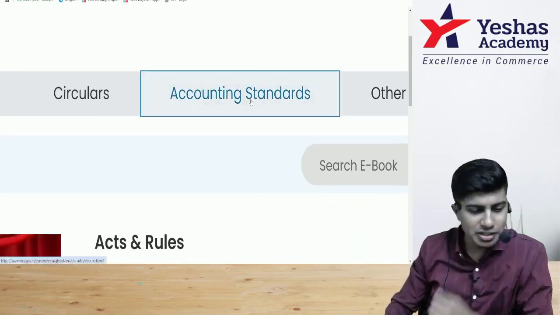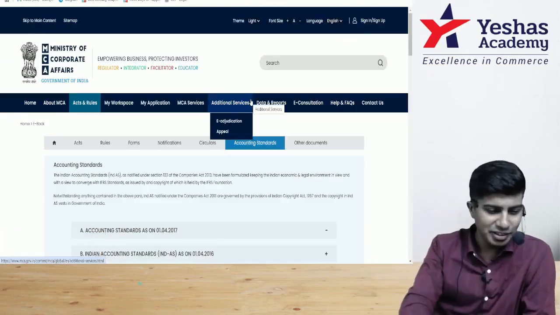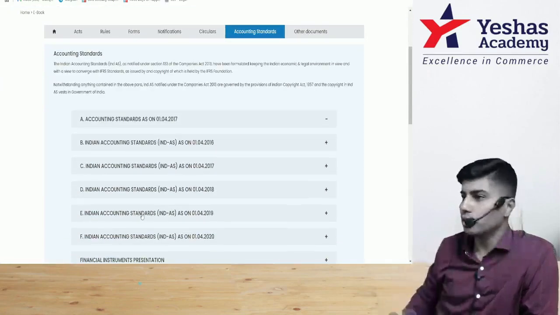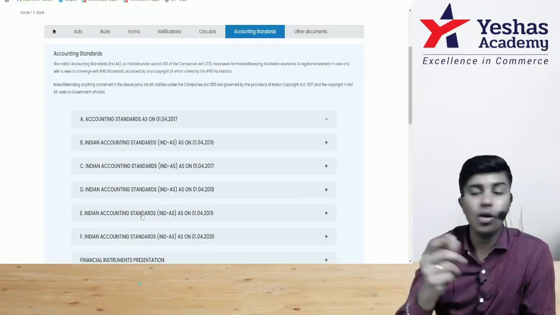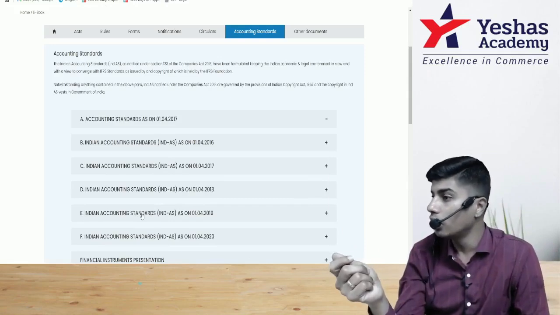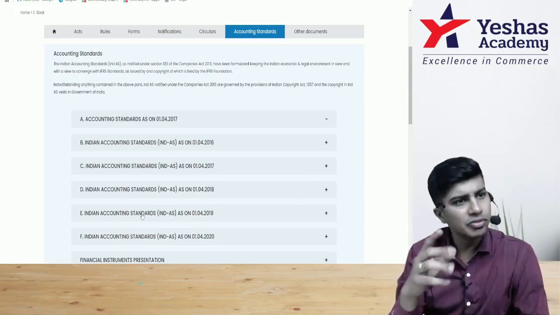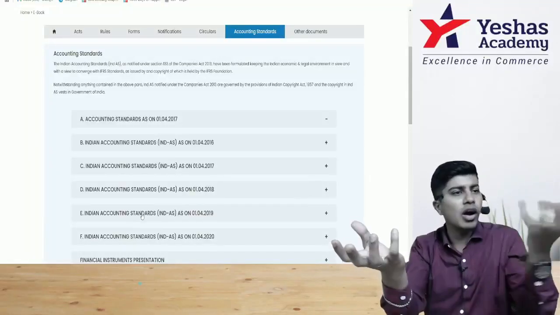Sir, is this law? This is not law. This is a standard. We call this an accounting standard. So this is how it is going to look, from the official website. Like you have bare text for law, the same way you have bare text for accounting standards. Bare text will include law as well as standards.